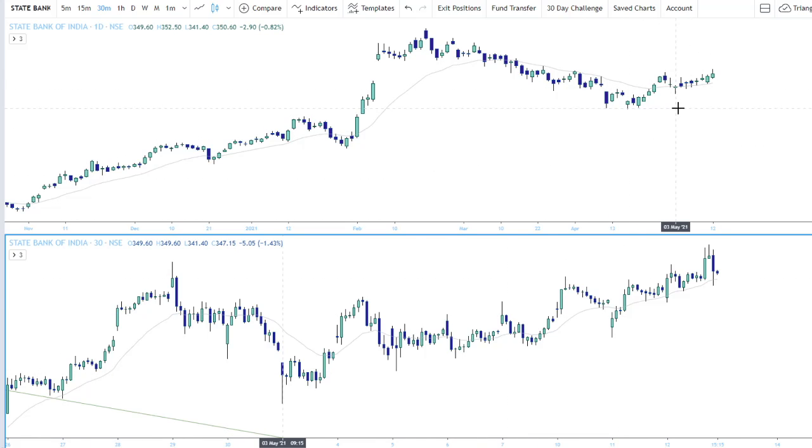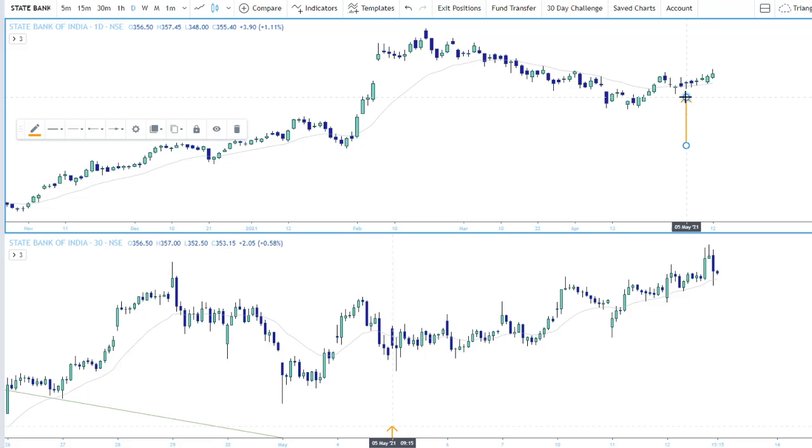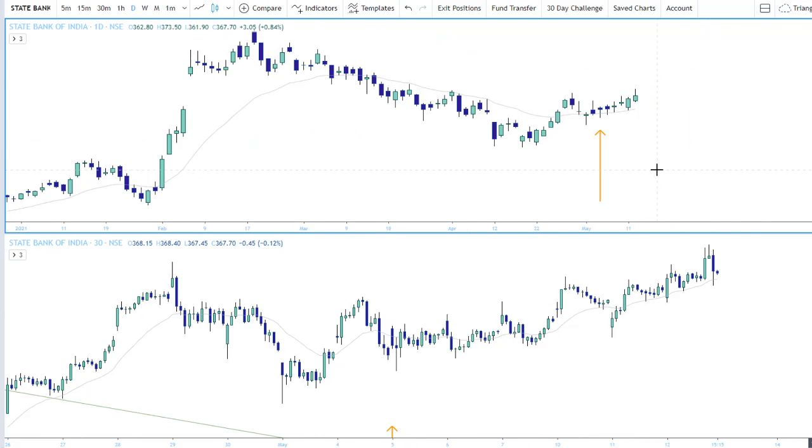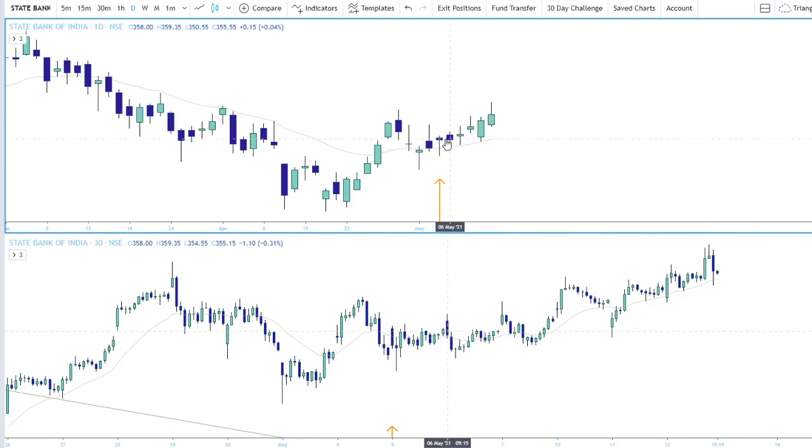5th of May is this bar here. Let me just show you with the arrow mark. This is the day I took the trade. Let me zoom in for you. So this is the one that I took the trade on.